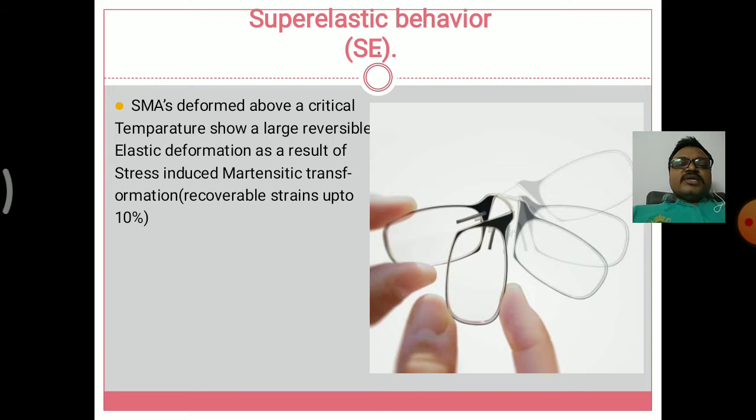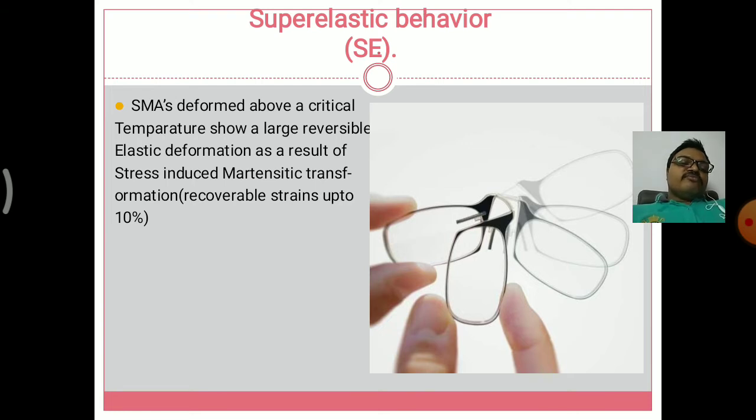The first one is the super elastic behavior of an alloy. The deformed material above the critical temperature shows a very large elastic deformation, and as a result the stresses induced in the martensitic deformation are higher.